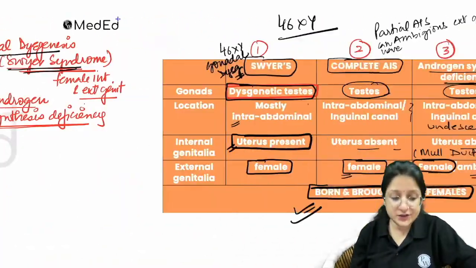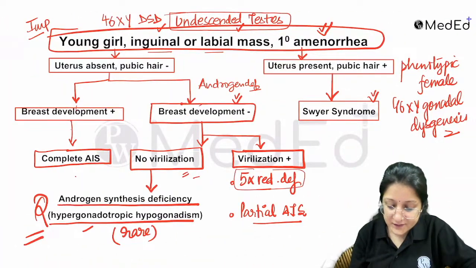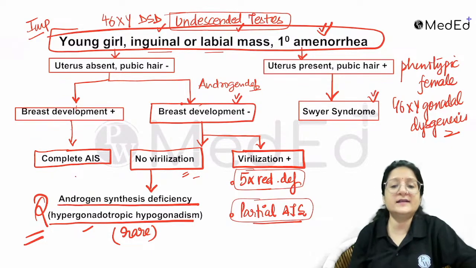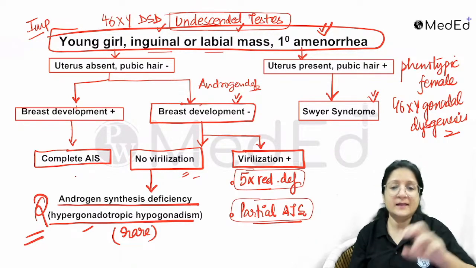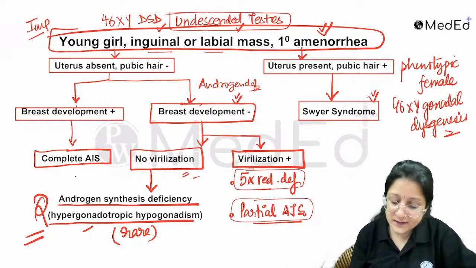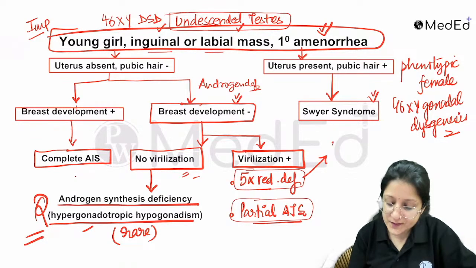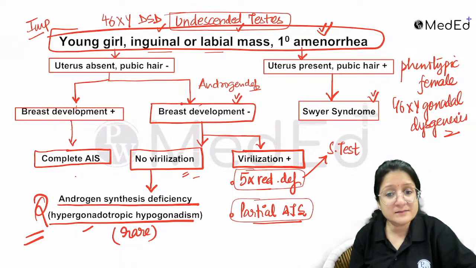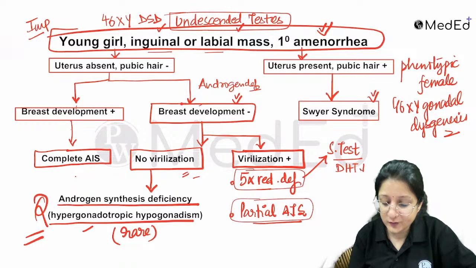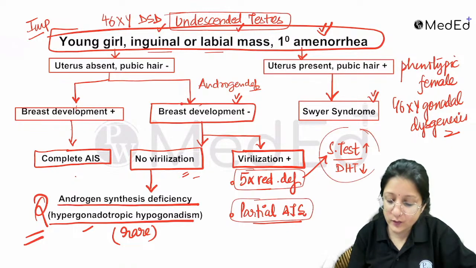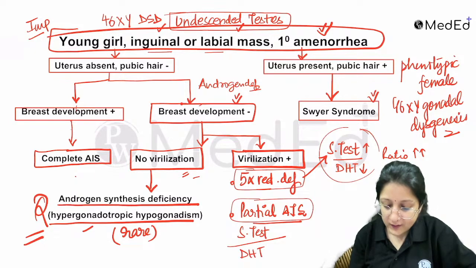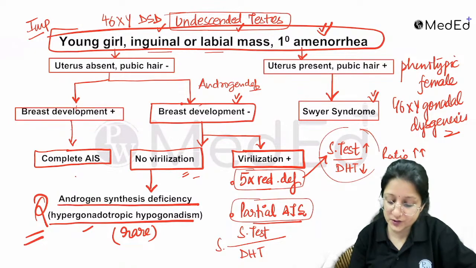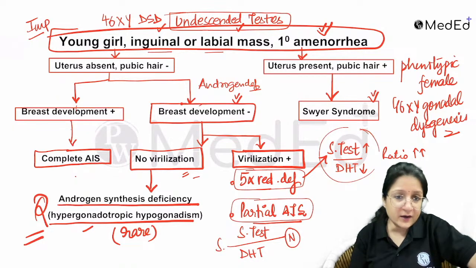If they want you to differentiate between 5-alpha reductase deficiency versus partial androgen insensitivity, they will have to give you other information. For instance, with 5-alpha reductase deficiency, the serum testosterone levels are going to be elevated and the DHT levels are going to be decreased, right? So this ratio is going to be high. With partial androgen insensitivity syndrome, this ratio of serum testosterone to dihydrotestosterone is going to be normal.